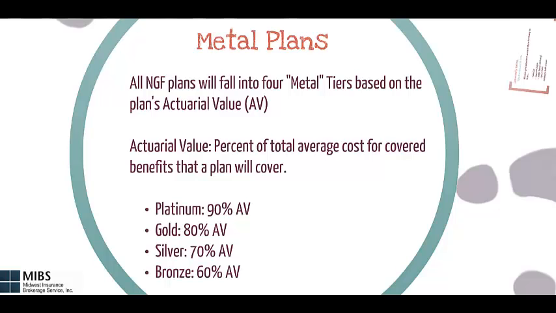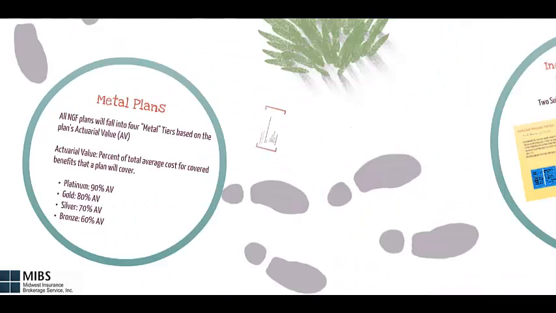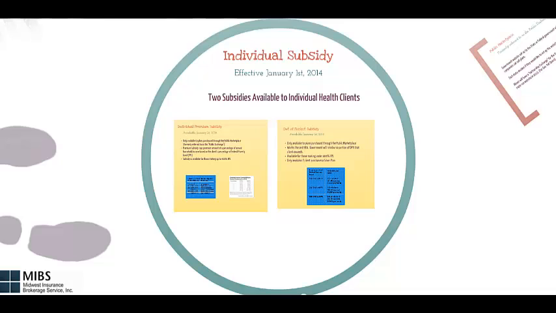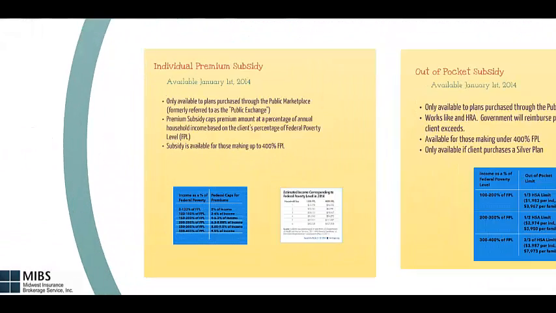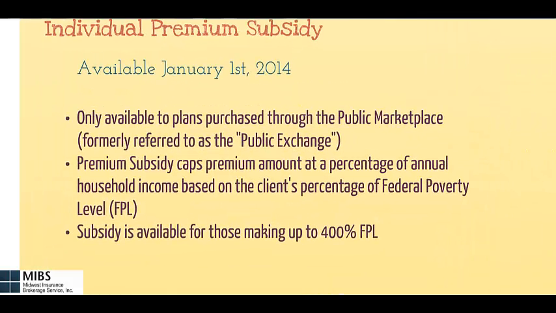There are 2 types of subsidies available starting in 2014. The first is the individual premium subsidy. It is only available for plans purchased through the public marketplace or the public exchange. Premium subsidy caps the premium amount as a percentage of annual household income based on the client's percentage of federal poverty level. Subsidy is available for those making up to 400% of FPL.